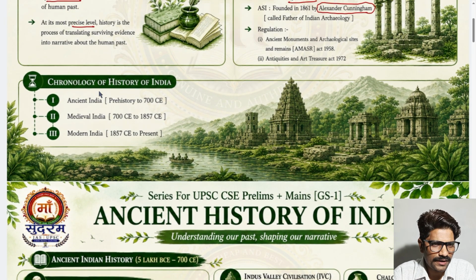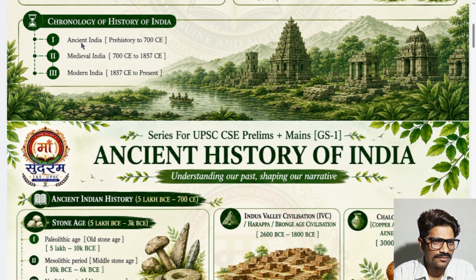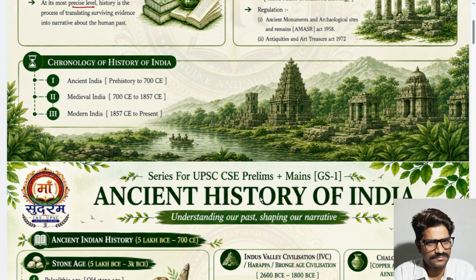So if at a time we categorize all of it, ancient, medieval, modern, it may be messy and you won't get a clear picture. So better we do one thing: we take one part, okay, and we subcategorize it.